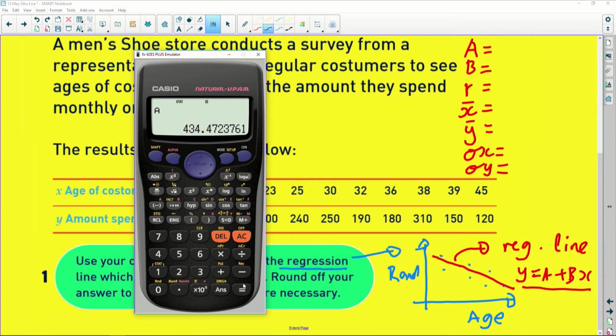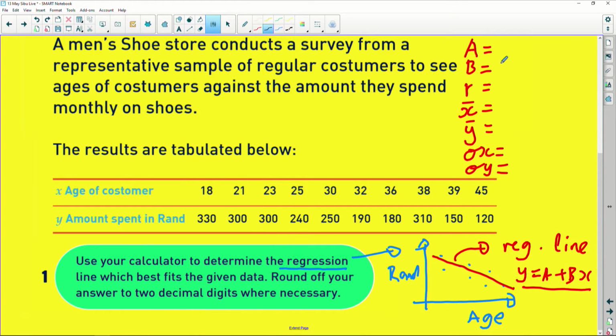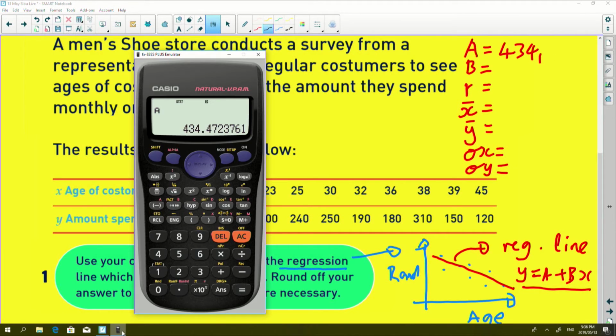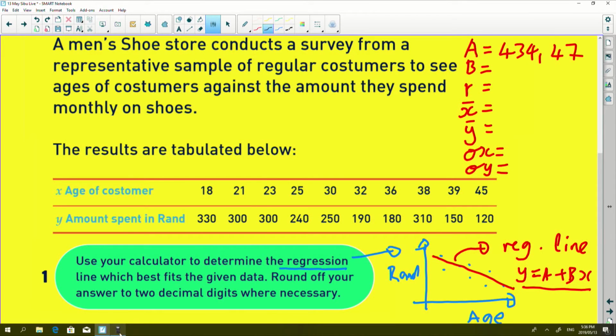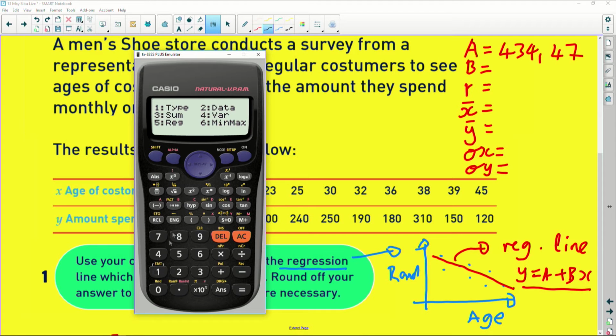When I push 1, it gives me a value of 434.47. Right, let's write that down. 434.47, there's your A. I want to store this in my calculator because I might need it. Shift, store in. So let's get the previous answer. This is the answer we got. I'm going to say Shift, store the answer in A. I just inserted this in A in case I need it with future calculations.